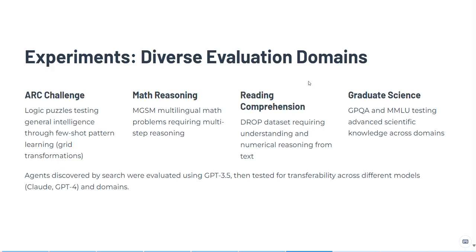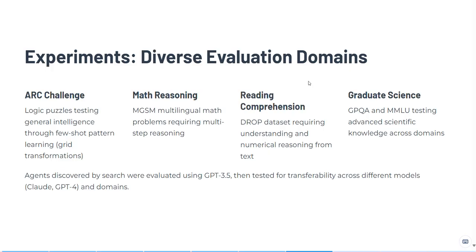And the third is reading comprehension, where we have the DROP dataset, which requires understanding and numerical reasoning from text. And the fourth is graduate science, like GPQA and MMLU, testing for advanced scientific knowledge, and it is used across domains.